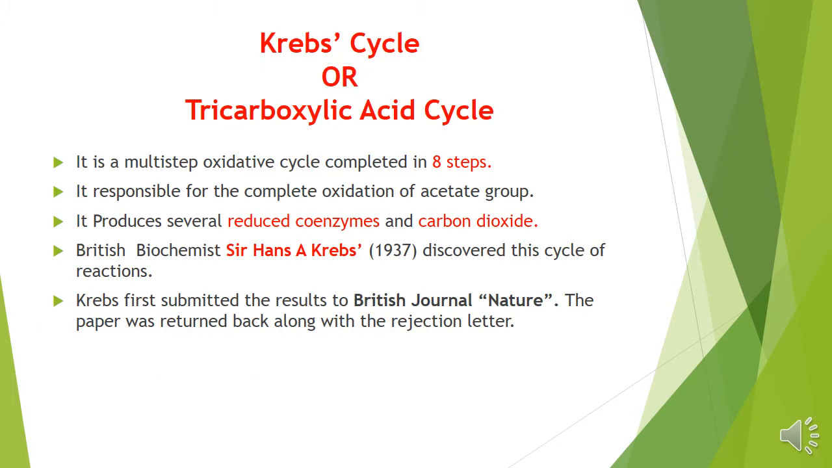So let's first understand what this TCA cycle basically is. It's also known as the Krebs cycle, or the tricarboxylic acid cycle. It's a multi-step oxidative cycle which is completed in 8 steps, and it's responsible for complete oxidation of the acetate group, and it produces several reduced coenzymes and carbon dioxide.